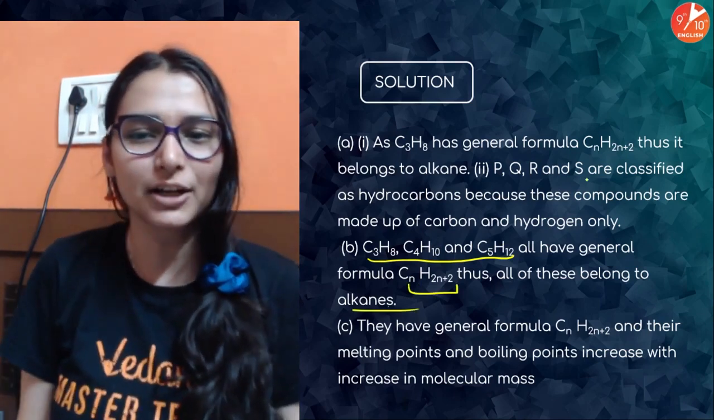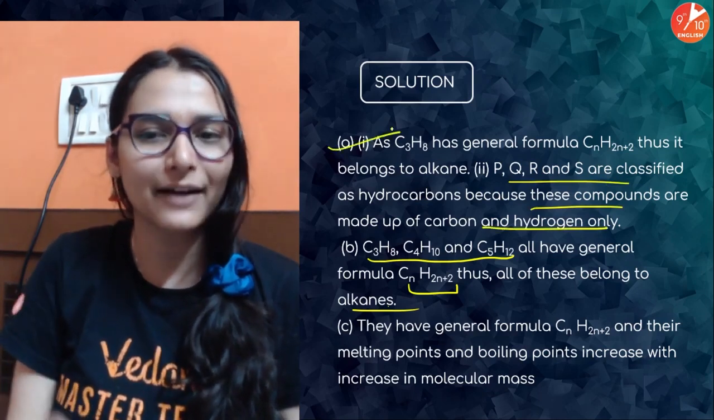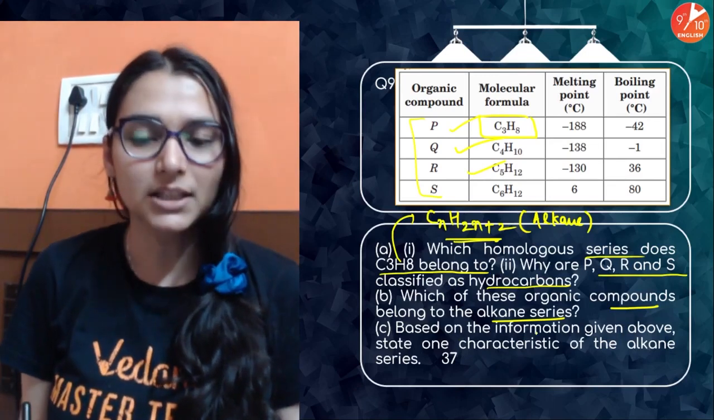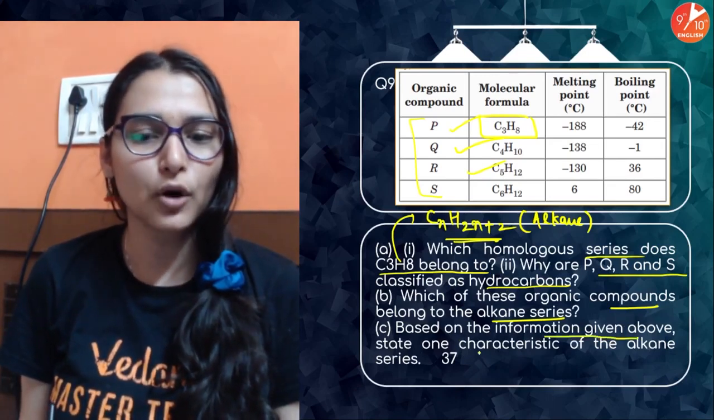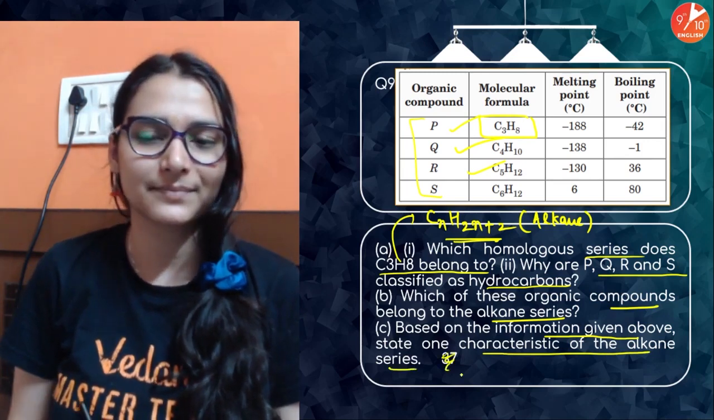ठीक है, ये भी check कर लो. हाँ, because they are made up of carbon and hydrogen, so you have to write the direct answer. Don't beat about the bush, right? Based on the information above, state one characteristic of the alkane series.